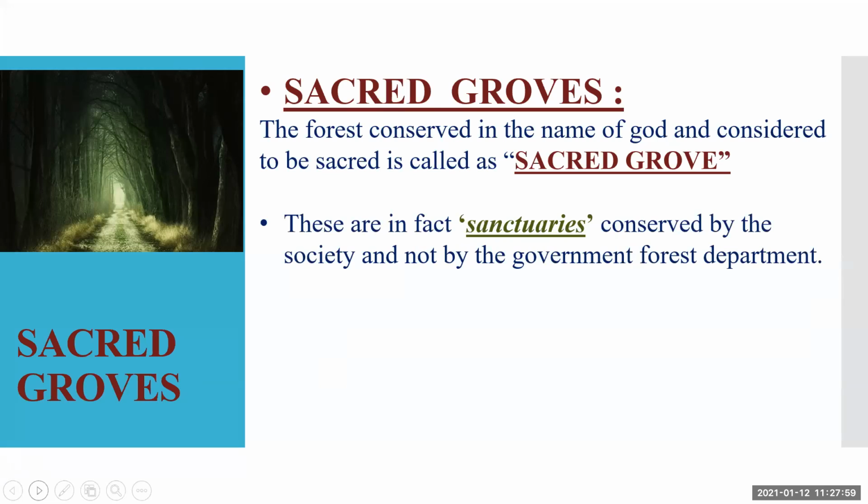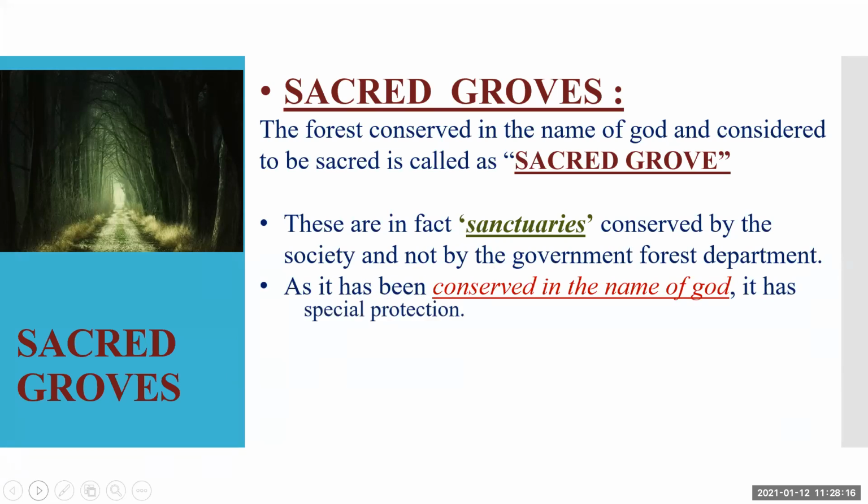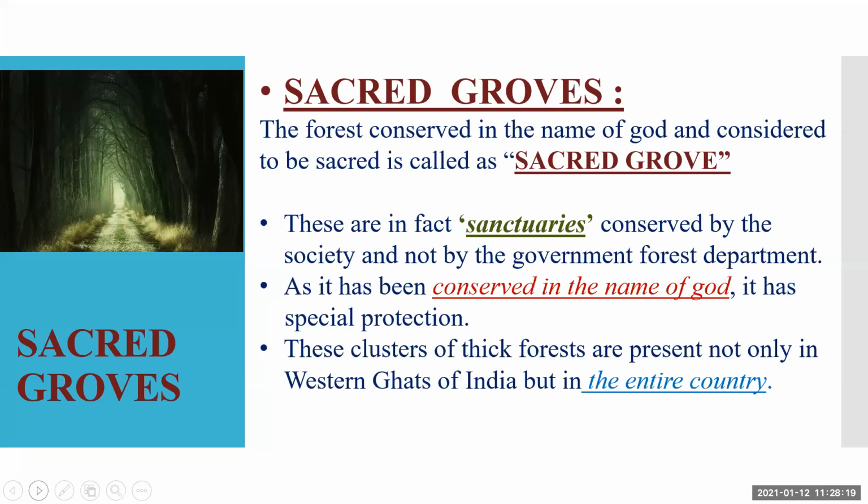These are in fact sanctuaries conserved by the society and not by the government forest department. I told you just now, the local people or society conserve the particular area in the name of God, and they are taking care of that particular area. As it has been conserved in the name of God, it has special protection. They are not allowing hunting, poaching, deforestation, or any kind of bad practices over that particular area. This cluster of thick forests is present not only in the Western Ghats of India but in the entire country. You will find these sacred groves all over India.